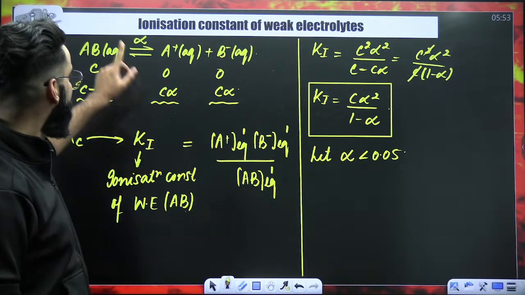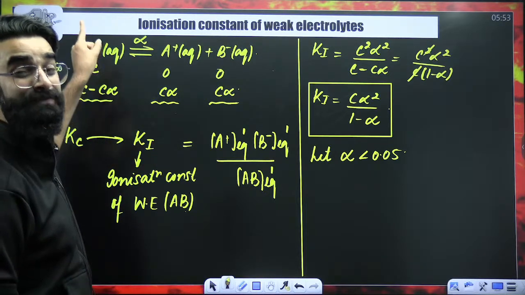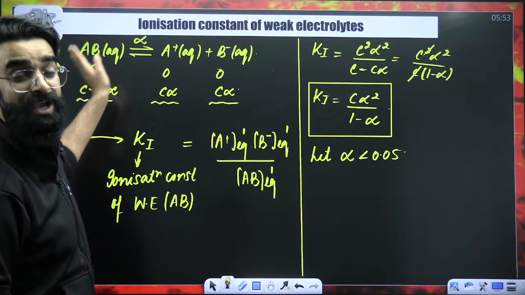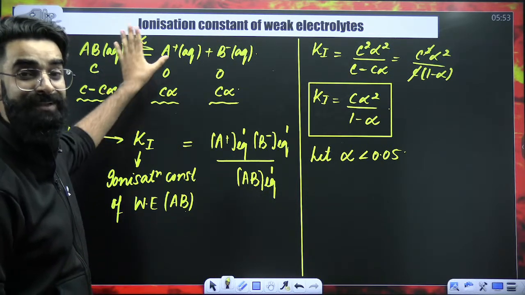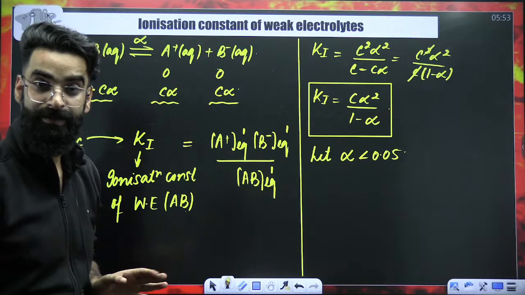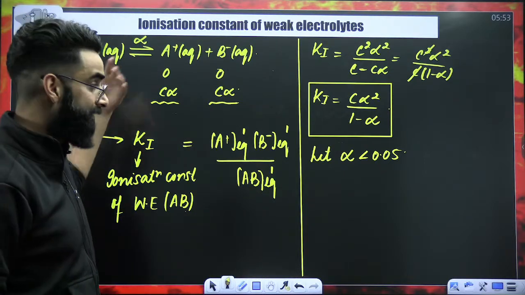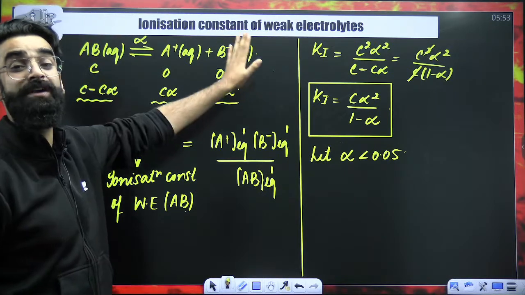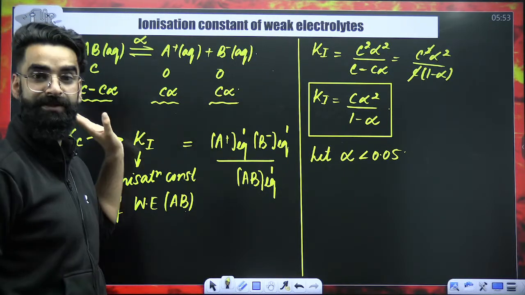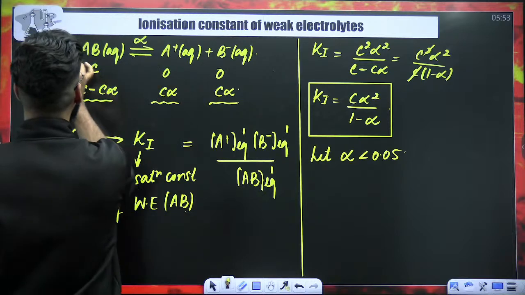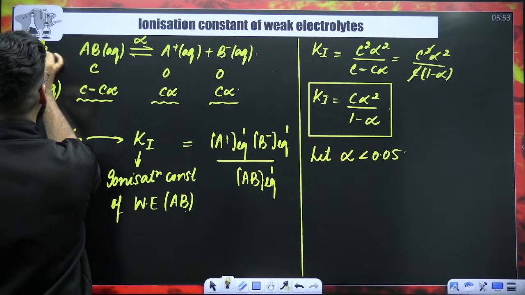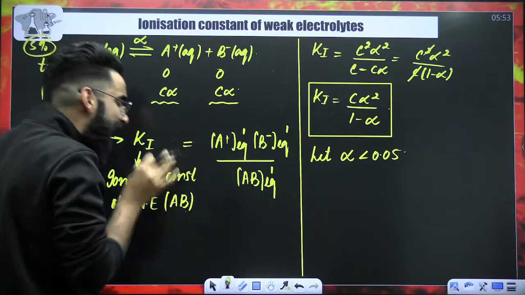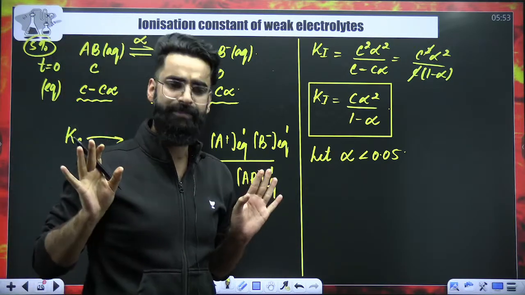I'm assuming that the percentage ionization of this electrolyte at equilibrium is less than 5%. I'm assuming less than 5% of the electrolyte got dissociated when equilibrium was established.